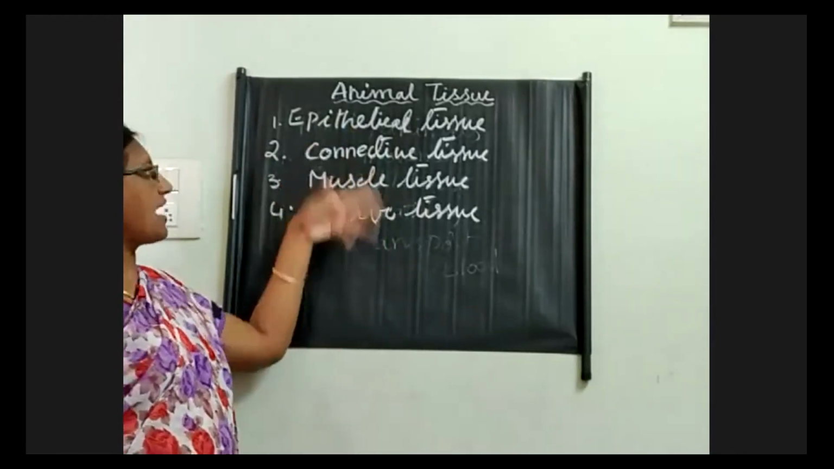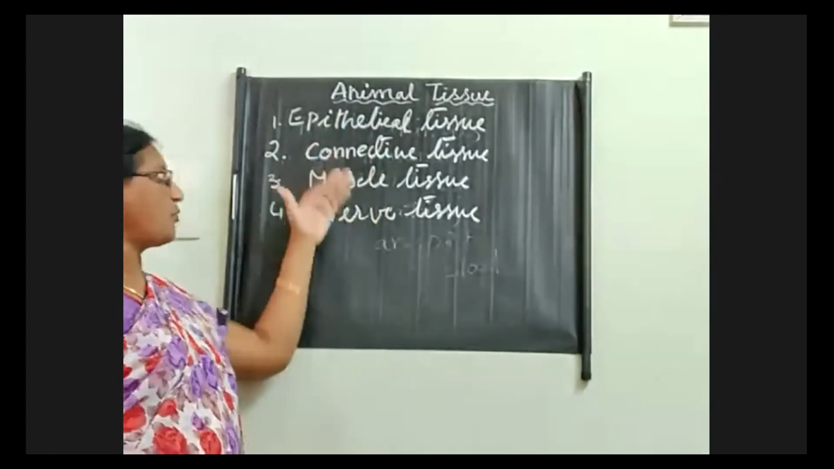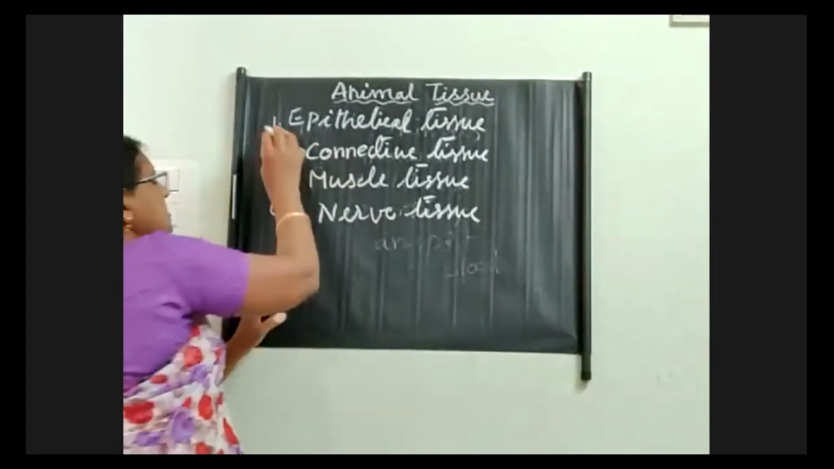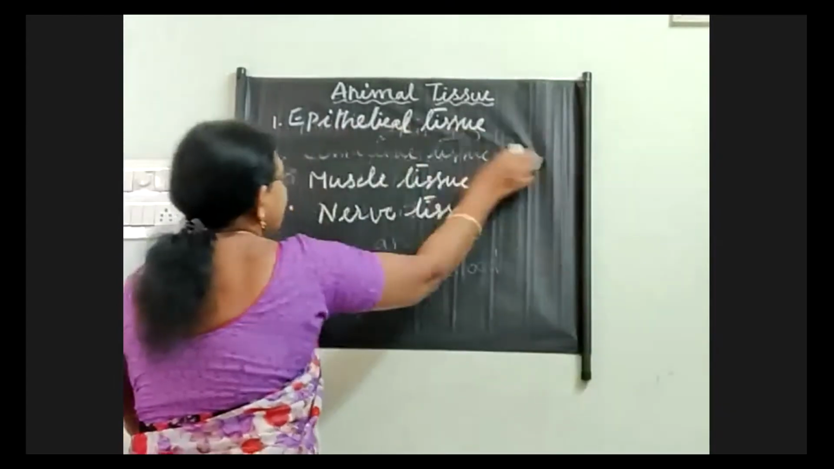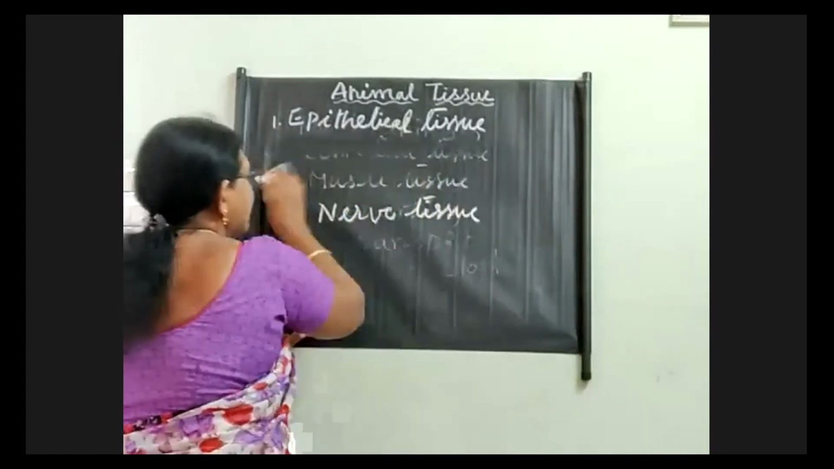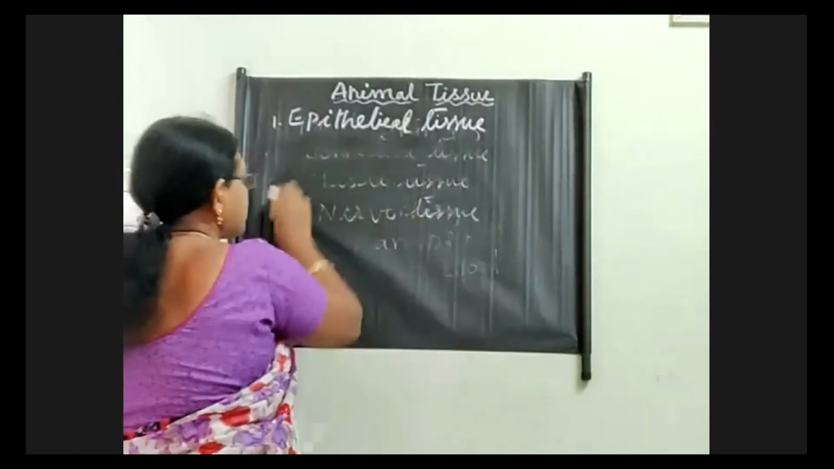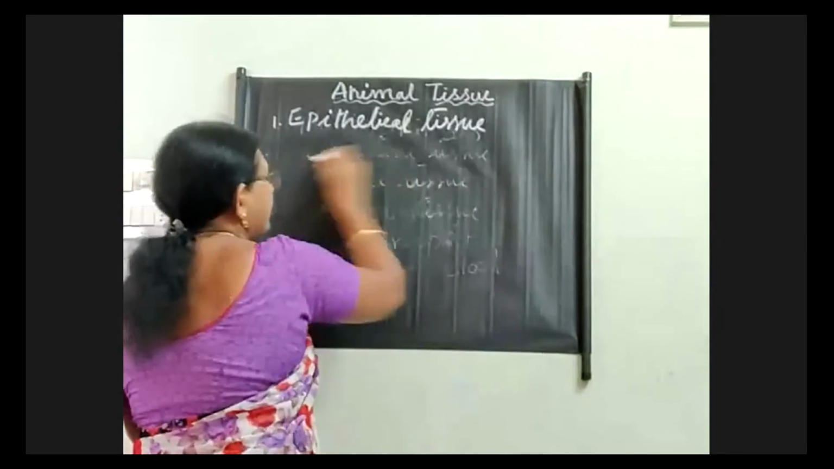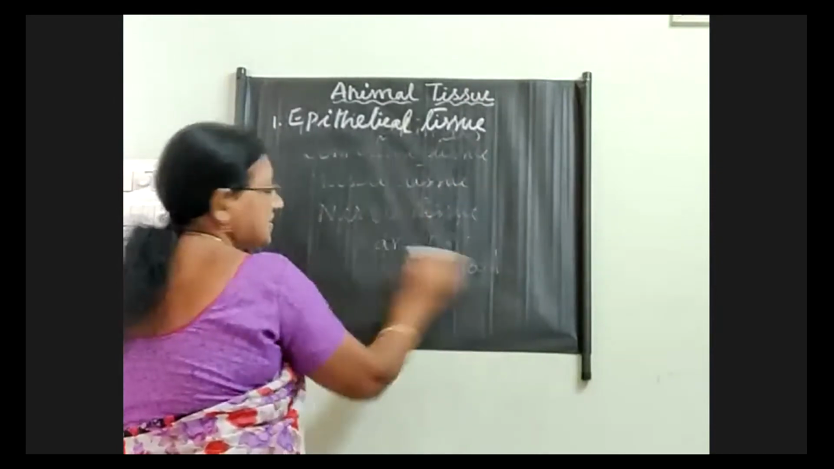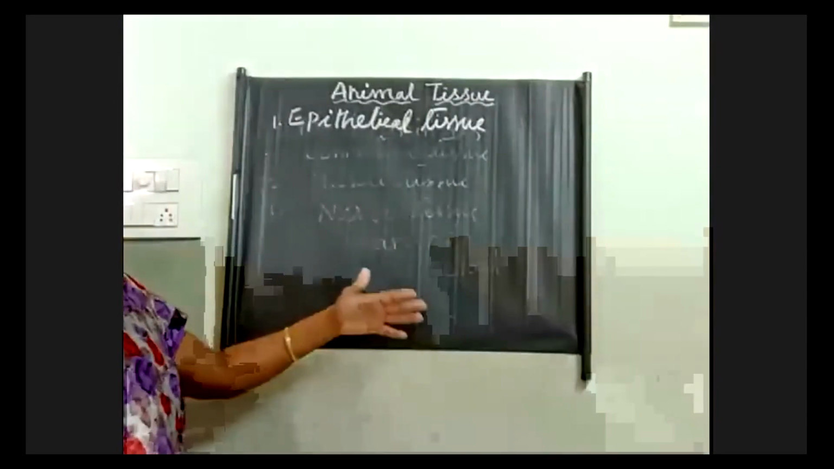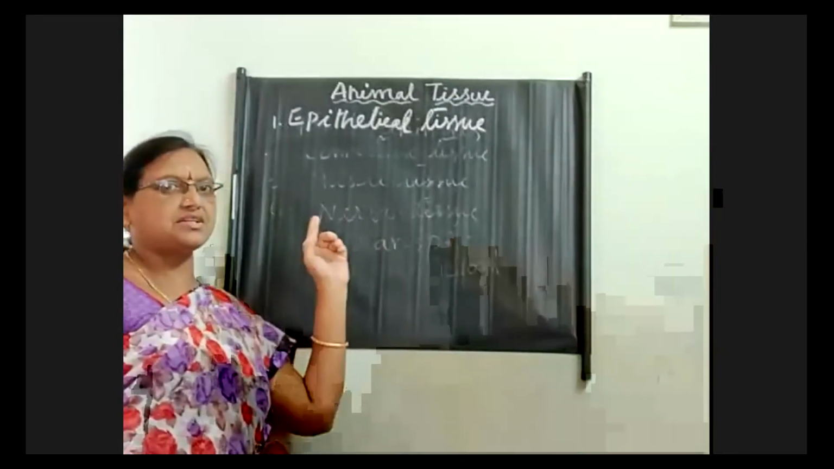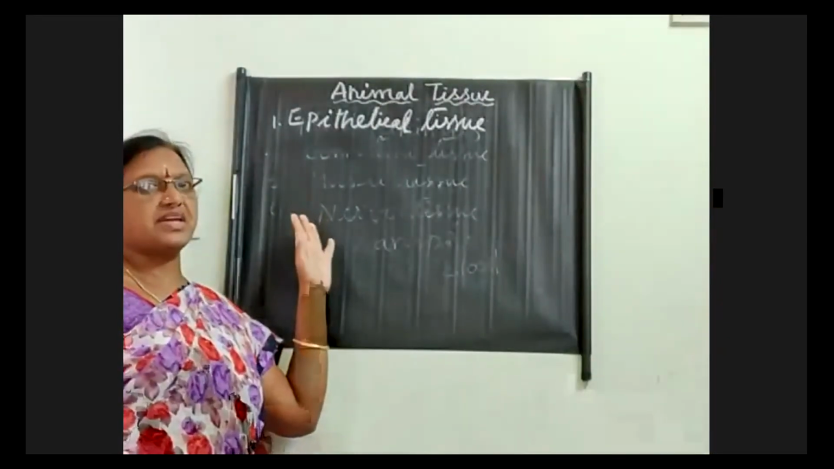Now we will have a detailed explanation one by one. First of all, we look into the epithelial tissue. What is epithelial tissue? Where is the location of epithelial tissue? What is the main function of epithelial tissue? And what are the other categories of epithelial tissue? All those things we can see.